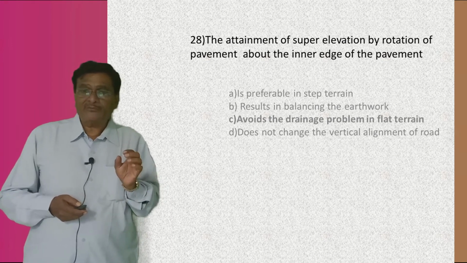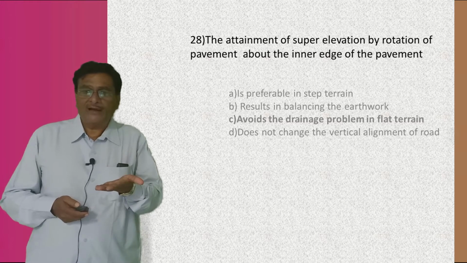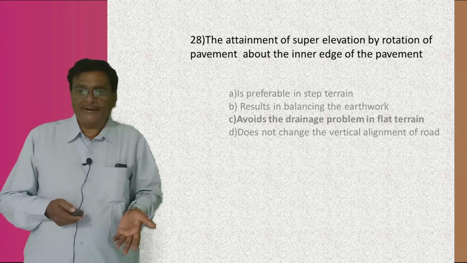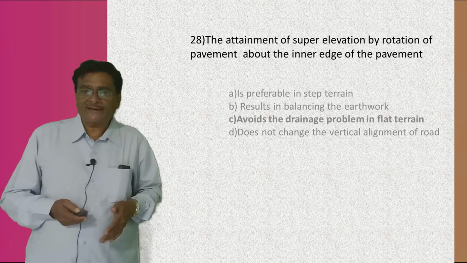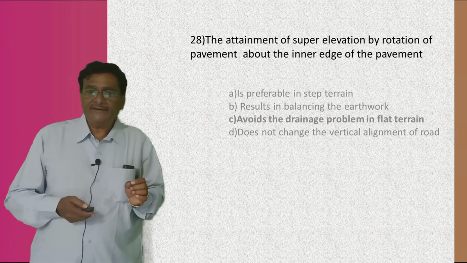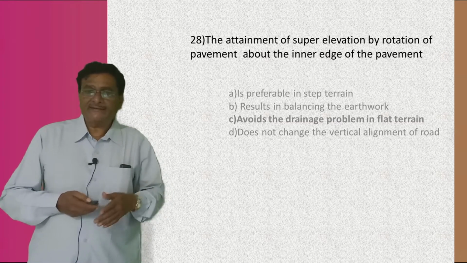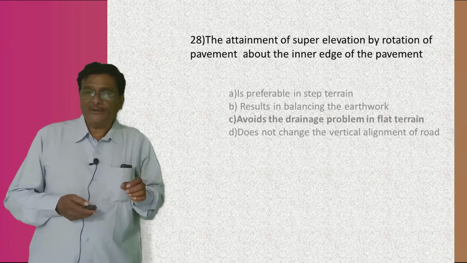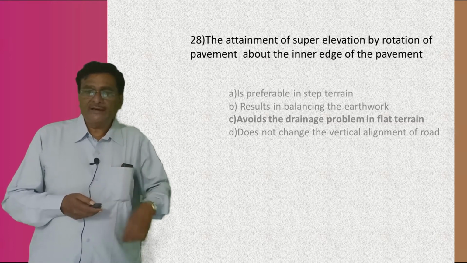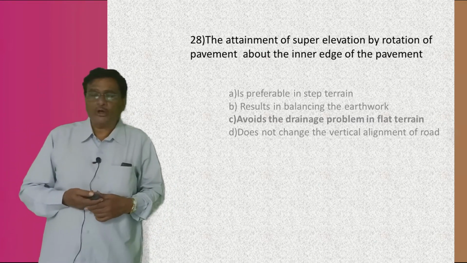Again, four answers are there. The first answer is preferable to step terrain. The second is results in balancing the earthwork. The third is avoids the drainage problem in flat terrain, and the fourth is does not change the vertical alignment of the road. The right answer is avoids the drainage problem in the flat terrain.